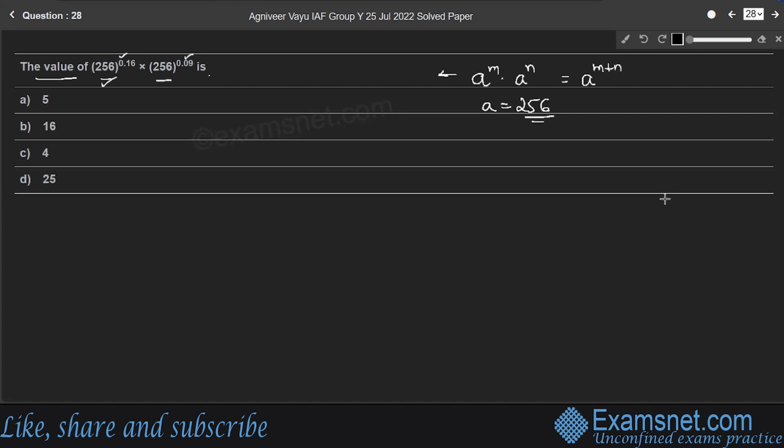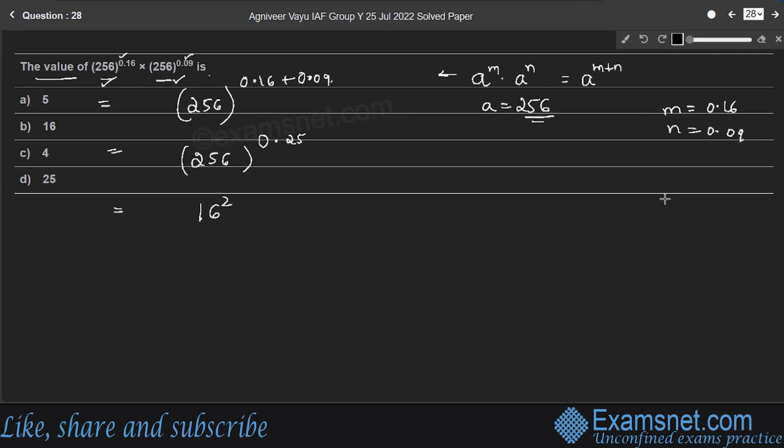So 256 raised to 0.16 into the same base to the power of 0.09 can be written as 256 raised to 0.16 plus 0.09. Here m is 0.16 and n is 0.09. Therefore, base is 256 raised to, so power becomes 0.25, the sum of 0.16 and 0.09. So we'll write 256 as 16 square because 16 square is 256 and its power is 0.25.